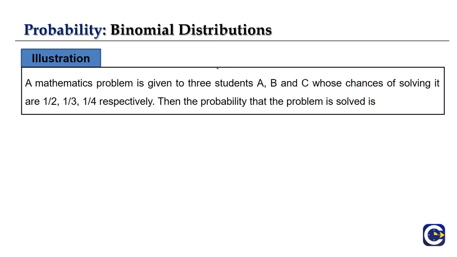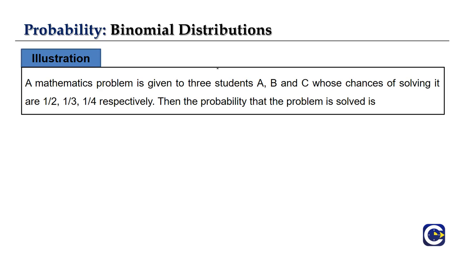Let's do one more question here. This is a question based on a mathematics problem. A mathematics problem is given to 3 students A, B, C, whose chances of solving it are 1 by 2, 1 by 3 and 1 by 4 respectively. Then what is the probability that the problem is solved?